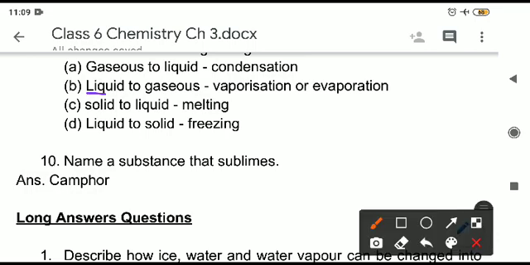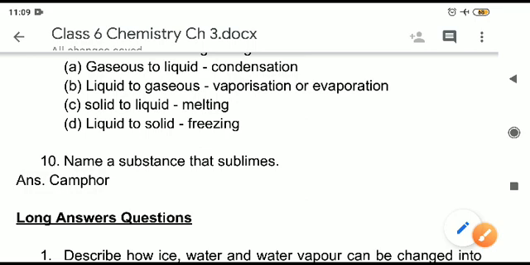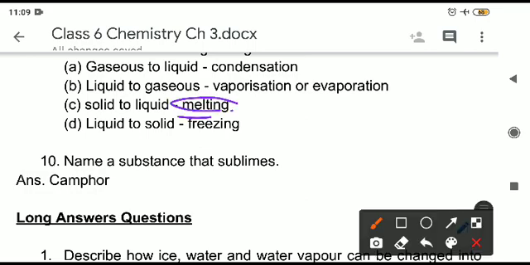B part, liquid to gas, that is on heating only, vaporization we can say, also we can say evaporation. Any one you can learn out of this. Solid to liquid is melting. Any solid object can melt, that is on melting only it will happen. Next is liquid to solid, that is on freezing only it will happen.